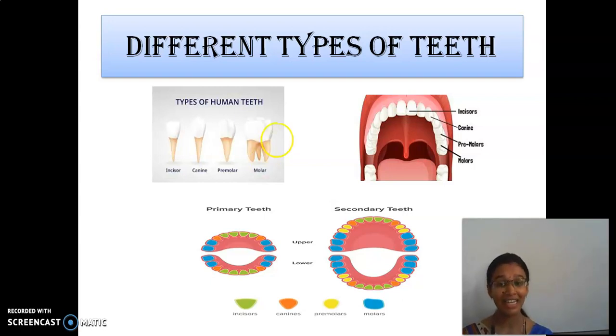There are 20 milk teeth, 10 in the upper jaw and 10 in the lower jaw. Between the age of 6 to 8 they fall and grow again. After that, 32 teeth will be there. The first set is called milk teeth and the 32 are called permanent teeth.